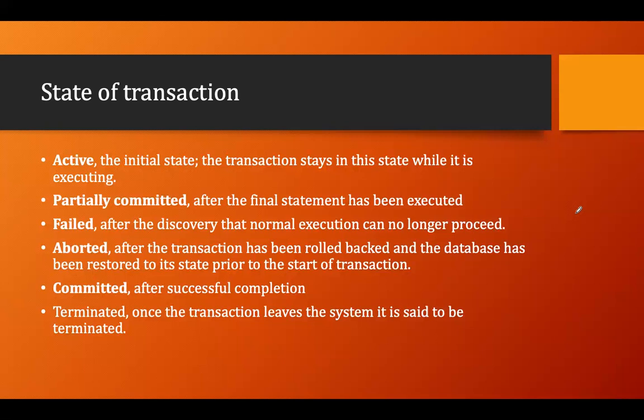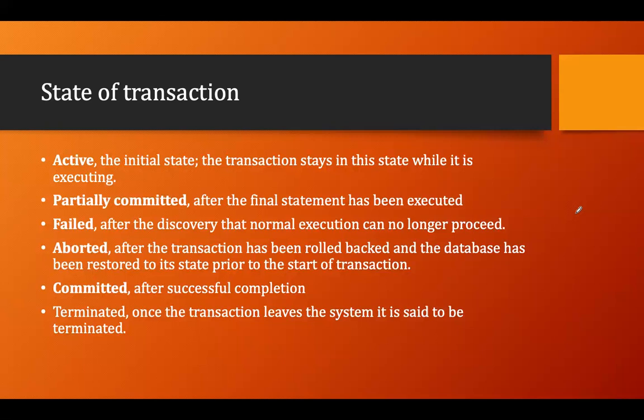What is committed state? After the successful completion, there is a committed state, means all the changes will be reflected in the database. Then there is a terminated state. Once the transaction leaves the system, it is said to be terminated.